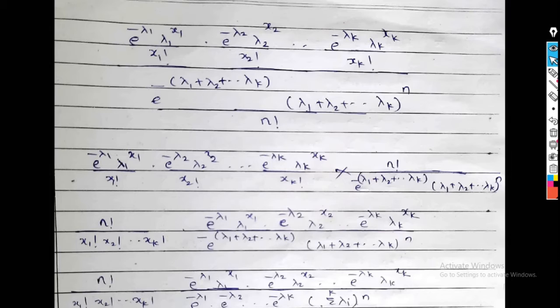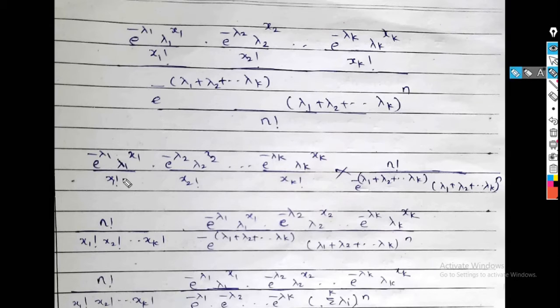And y is what? x1 plus x2 plus ... plus xk, which follows Poisson distribution with parameter lambda1 plus lambda2 plus ... plus lambda k. So probability of y is equal to n is e raised to minus (lambda1 plus lambda2 plus ... plus lambda k) into (lambda1 plus lambda2 plus ... plus lambda k) raised to n divided by n factorial.